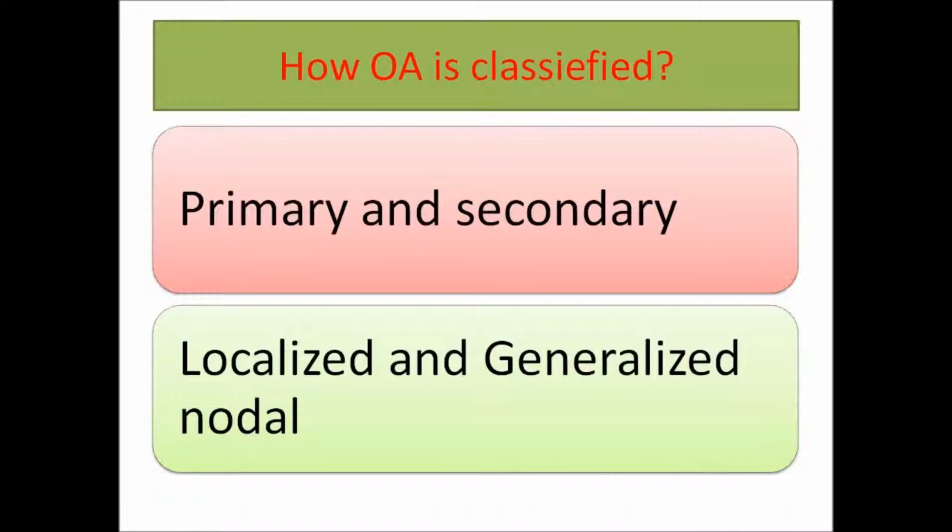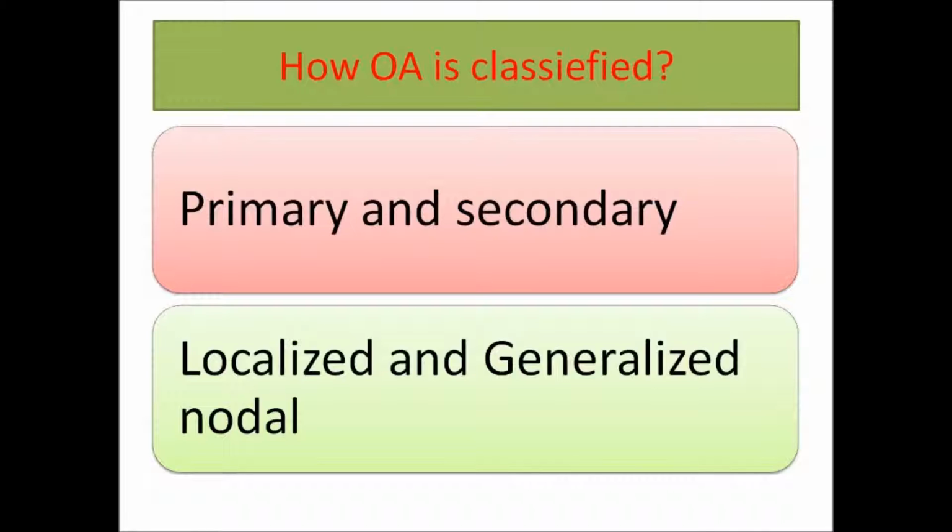It is characterized by formation of nodes, which we are going to talk about later. This condition is much more common in females and highly genetically transmitted. The genetic factors are implicated in the generalized nodal form more than in the localized form.